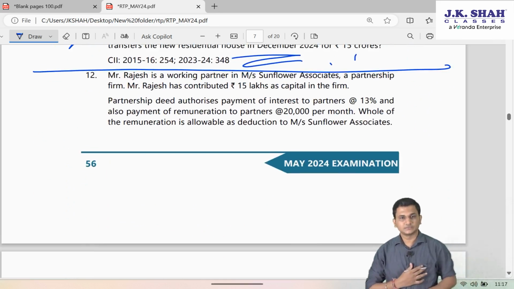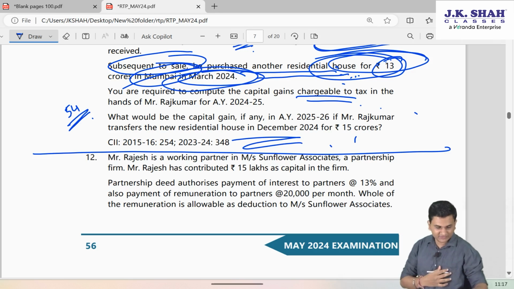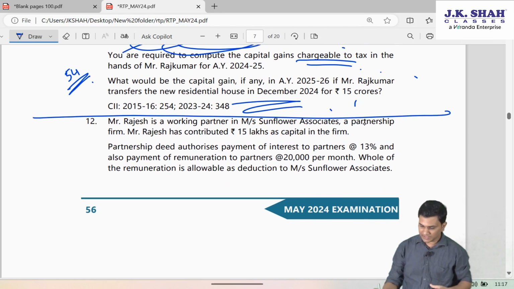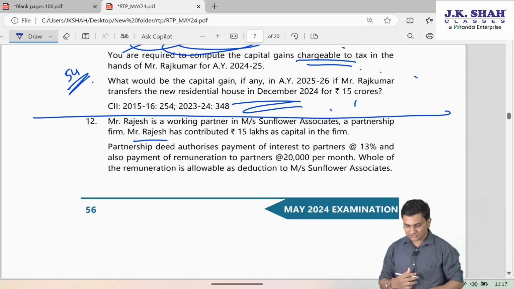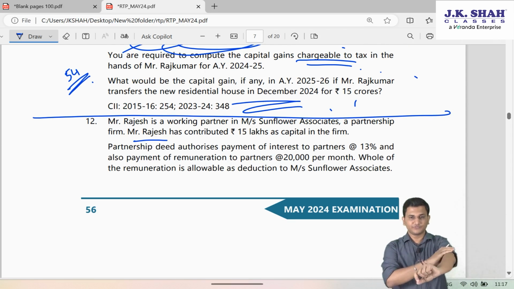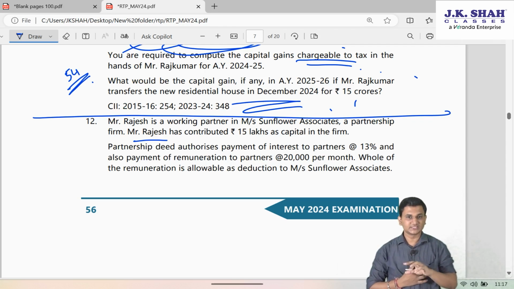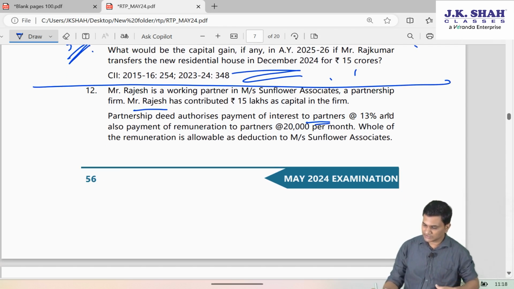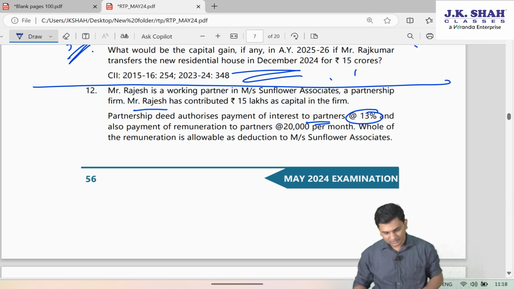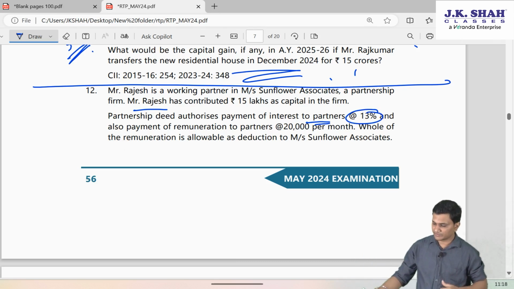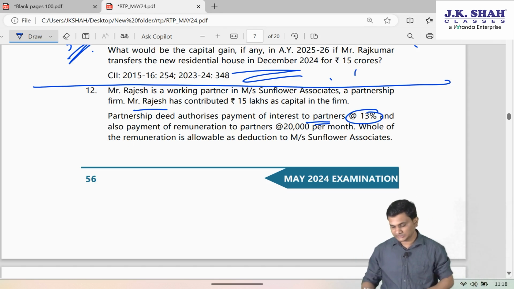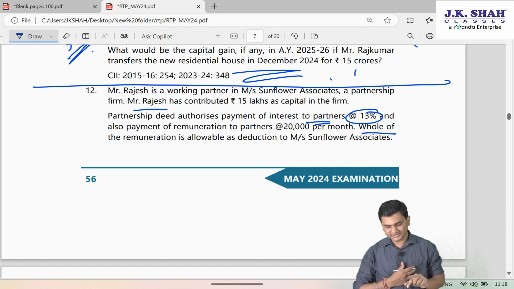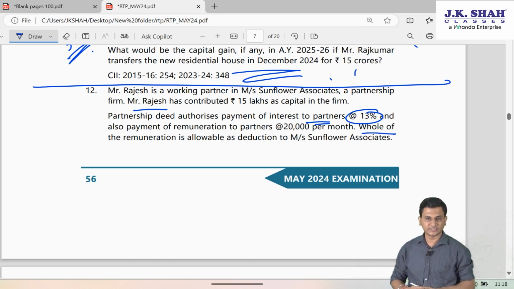Now the next question. Mr. Rajesh is a working partner in Sunflower Associates, a partnership firm. Rajesh has contributed 15 lakhs as capital in the firm. So this is his capital balance. Partnership deed authorizes the payment of interest to partners at 13%, and also payment of remuneration to partners of 20,000 per month. Whole of the remuneration is allowable as a deduction to Sunflower Associates. Fine.